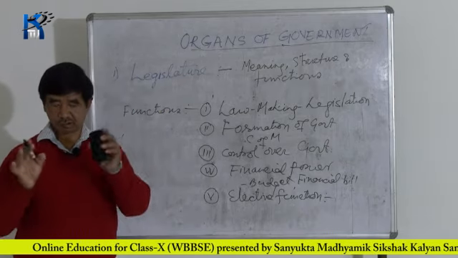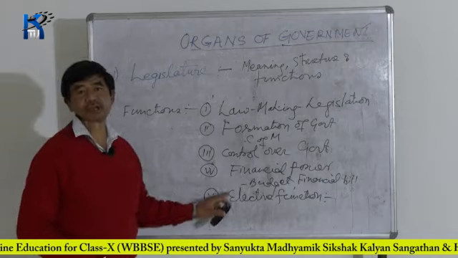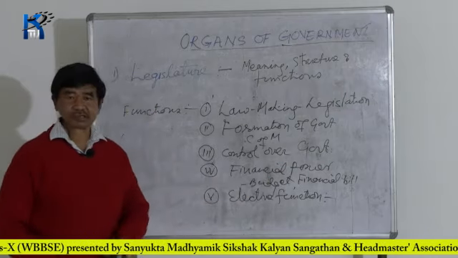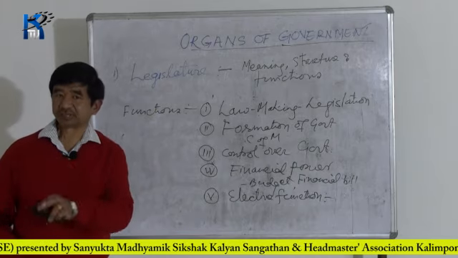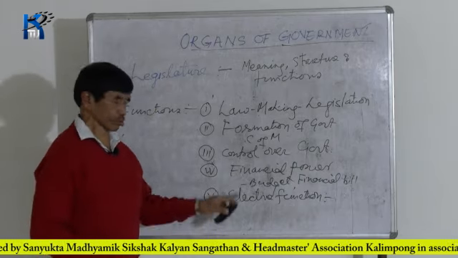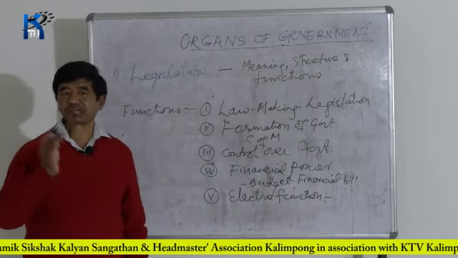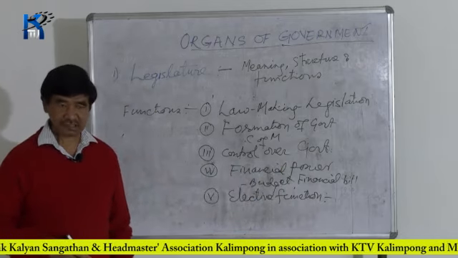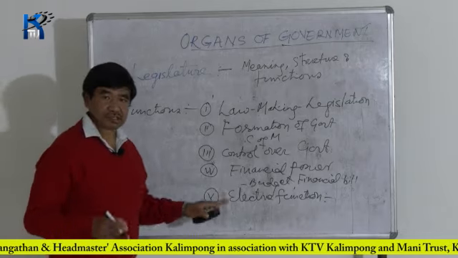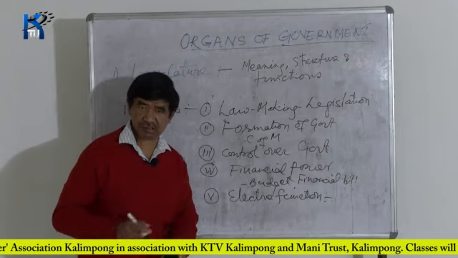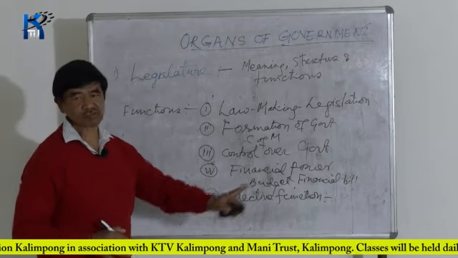They form the electoral college and elect the president of India. Similarly, in order to elect the vice president of India, there is a separate electoral college consisting of members of both houses of parliament. So here we find the members of parliament, that is the legislature, also have certain elective functions.